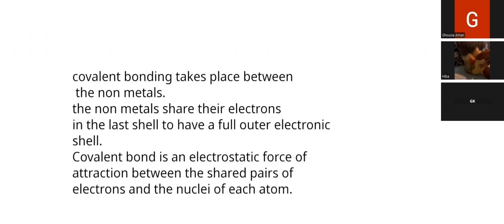Okay, now we will see the examples, how the sharing of electrons is taking place. For example, what happens when two hydrogen atoms react together and form a hydrogen gas molecule? How? This is one hydrogen. Atomic number of hydrogen is 1. It means it has 1 electron. This is another hydrogen. Atomic number is 1, 1 electron.